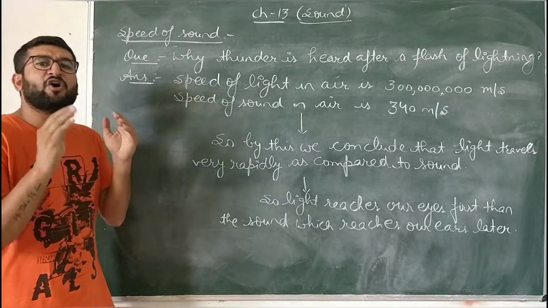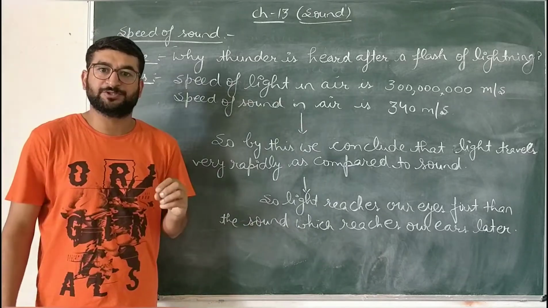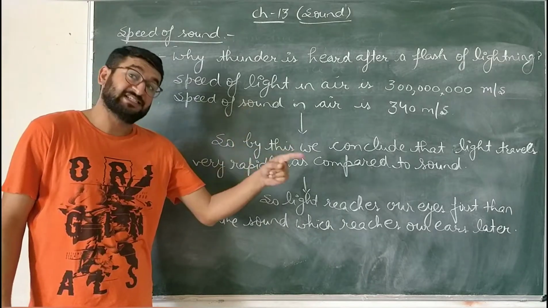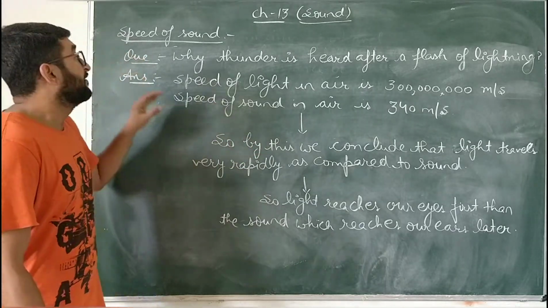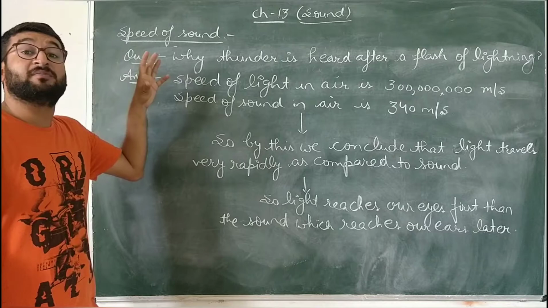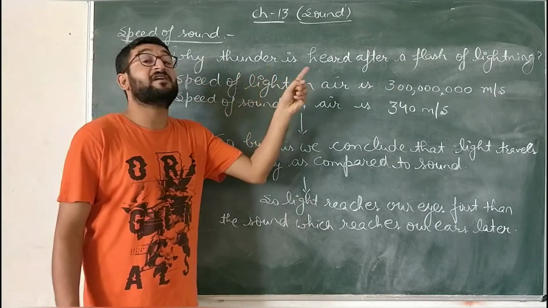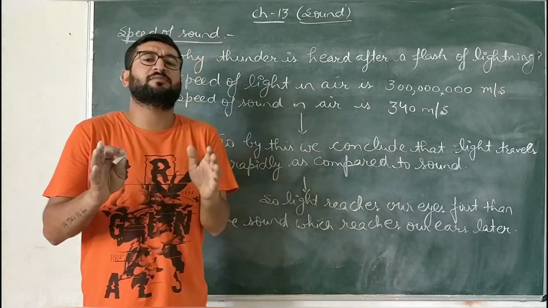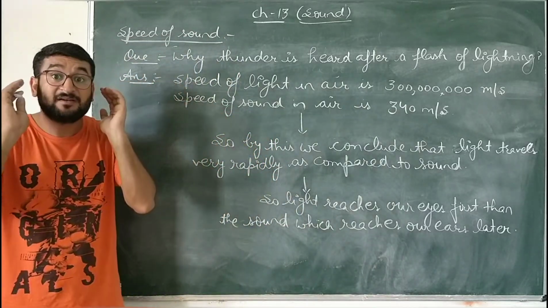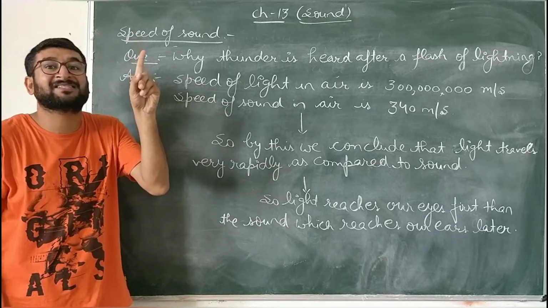So children, now we will study a very important question that will come in your next class as well, and that is included in this class as well: why during a thunderstorm is thunder heard after the lightning is seen? During a thunderstorm, you must have heard the thunder as well as seen the lightning in the sky.